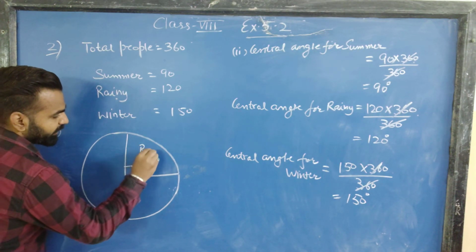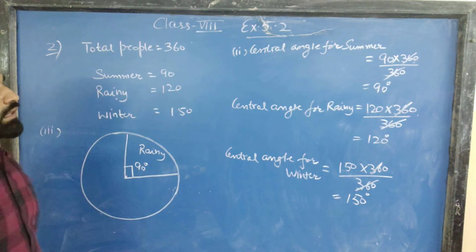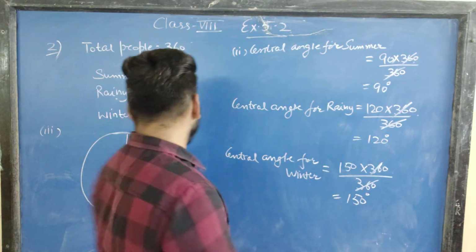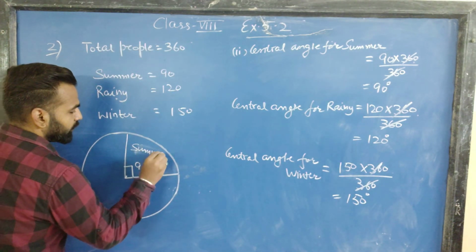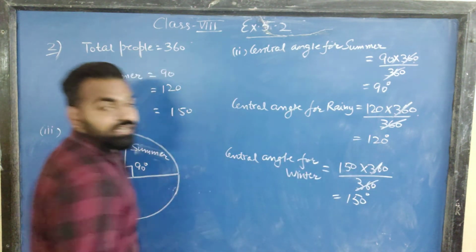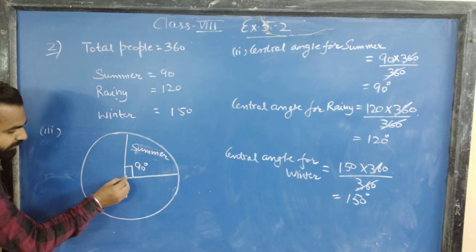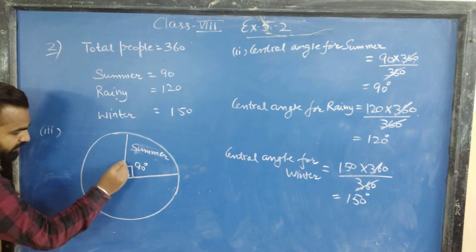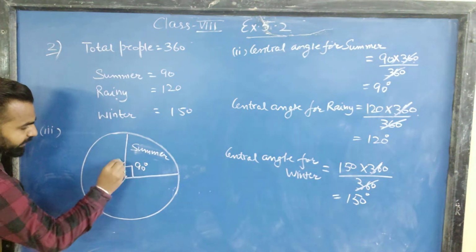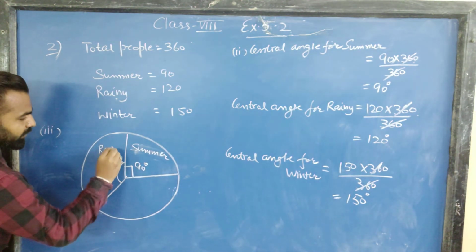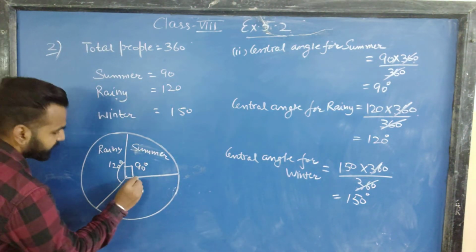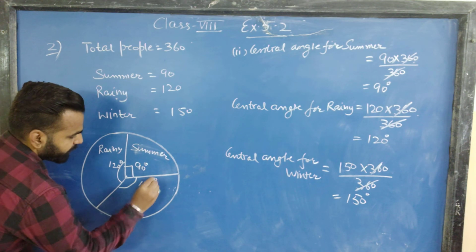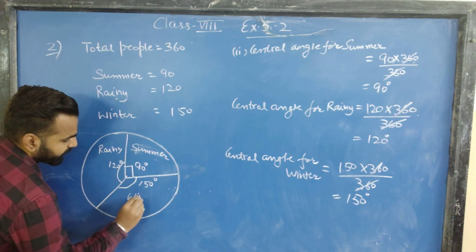Next is this is summer. The next one is rainy with an angle of 120 degrees, so make an angle of 120 degrees here. This is rainy. And the last one will obviously be an angle of 150 degrees, that is winter.